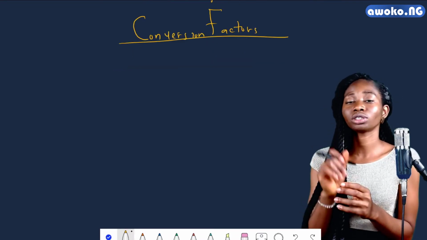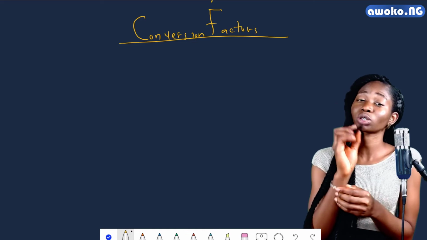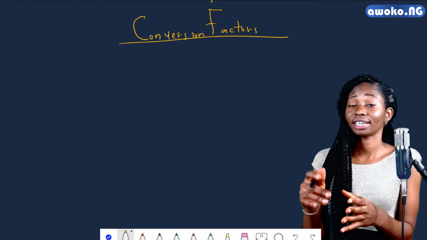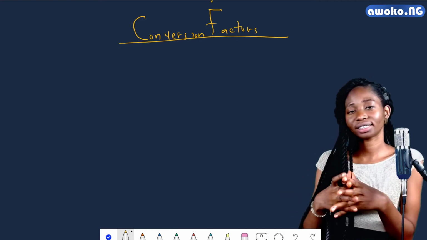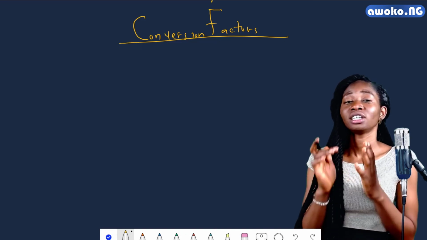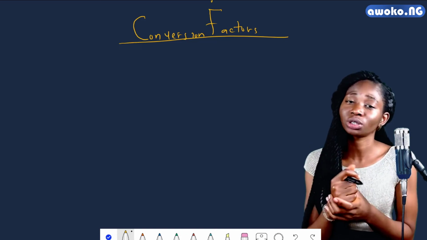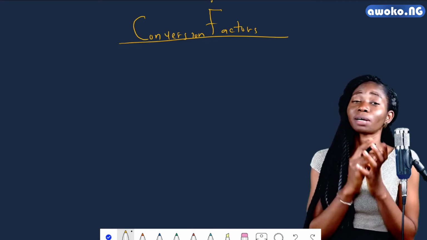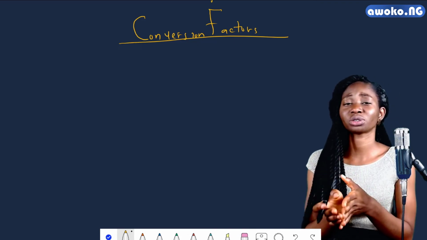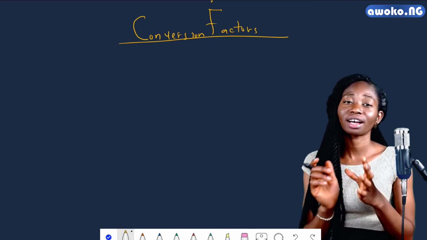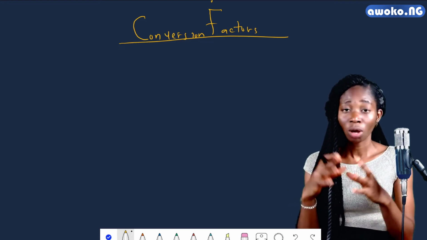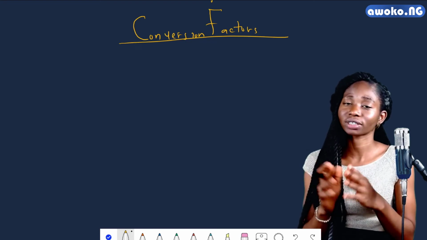Now, if I want to measure that same mass of substance in Nigeria using another unit of measurement in mass that I'm convenient with, let's say kilogram, simply all I have to do is convert or change the unit of measurement that was used in Japan down to the unit of measurement I'm convenient with here in Nigeria. This brings us to what conversion factors are. Conversion factors simply show the relationship between two units of same quantity.